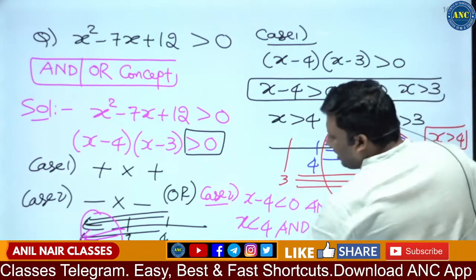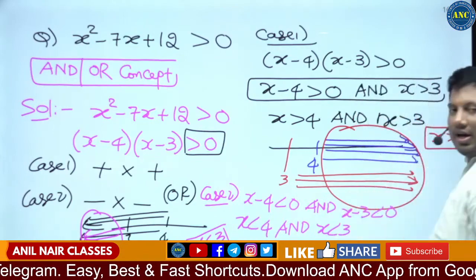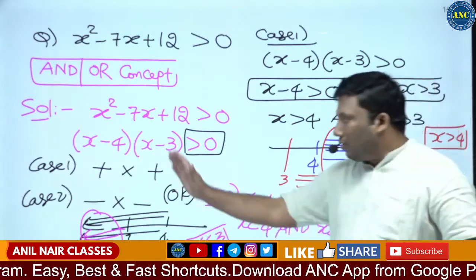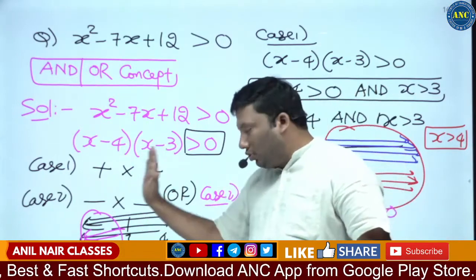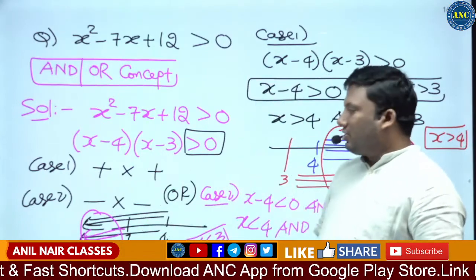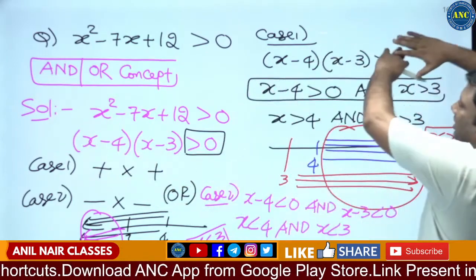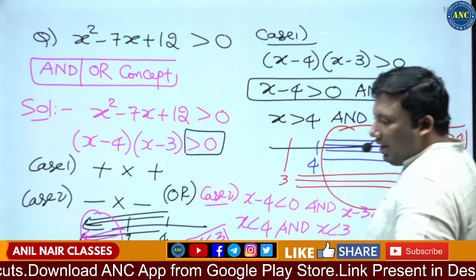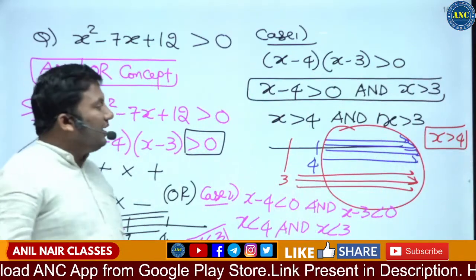That means what is the answer? x is less than 3. So positive into positive is positive, and negative into negative is also positive. That means case 1 we have to do, then case 2. Don't you think that it is becoming an extremely lengthy method?